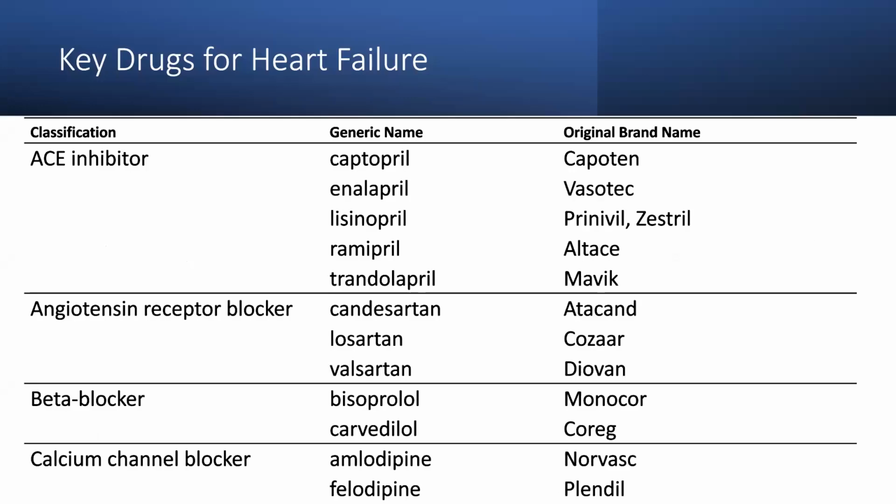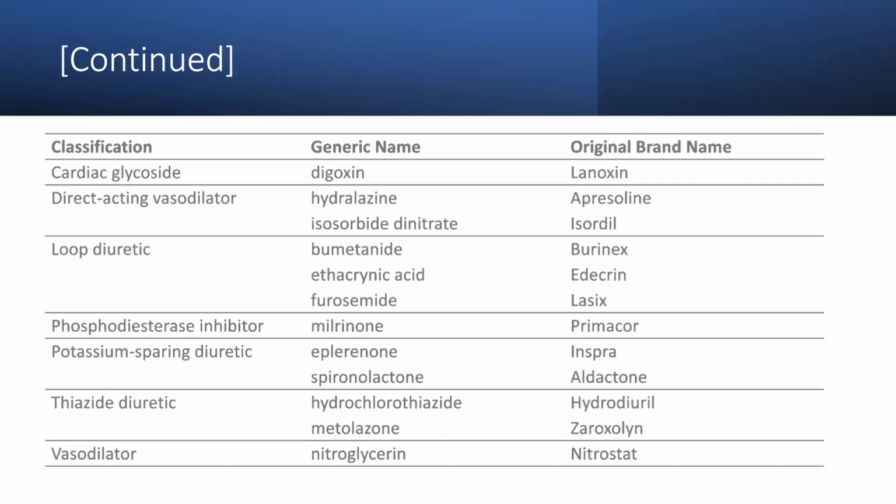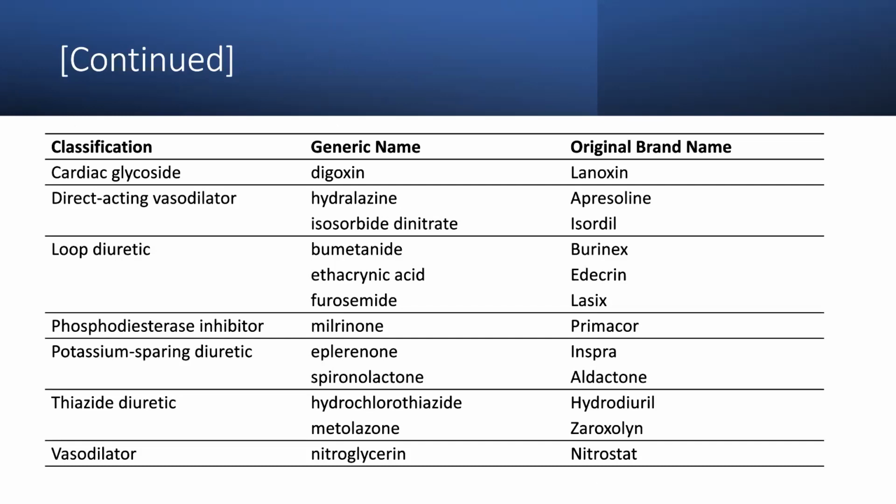What are the main key drugs that we studied in heart failure? ACE inhibitors: captopril, enalapril, lisinopril, ramipril, trandolapril. So all end with -pril. Then ARBs, the sartans: candesartan, losartan, valsartan. Beta blockers, only two -lols: bisoprolol, carvedilol. Then we have calcium channel blockers: amlodipine, felodipine. Then we have cardiac glycoside, which sometimes was the first choice drug, but now it is the ACE inhibitors. It's digoxin. Direct-acting vasodilators: hydralazine, isosorbide dinitrate.